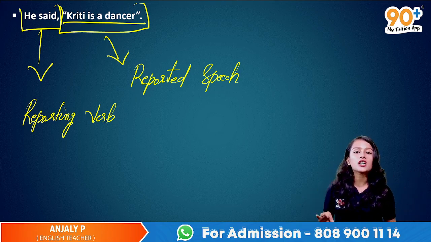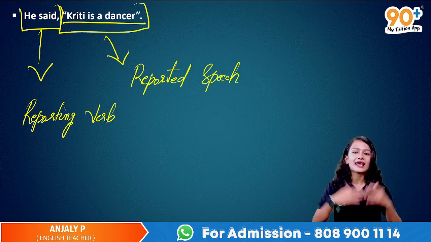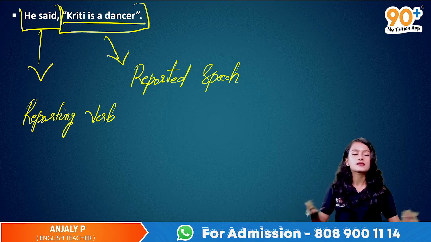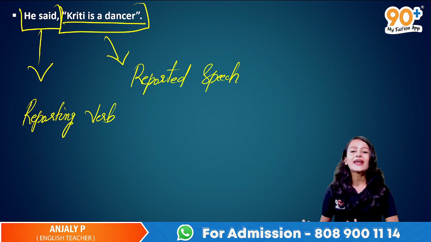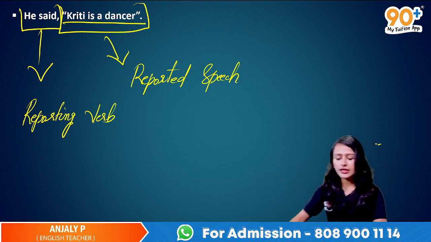Okay, so reporting verb is not going to be affected by any of the tenses, any of the pronoun changes, nothing in the reported speech. So don't touch that part. Okay, reported speech ൽ മാത്രം നമുക്ക് ചേഞ്ച് വരുത്തിയാൽ മതി. So ഇതാണ് നമുക്ക് പറയാനുള്ള കാര്യം.